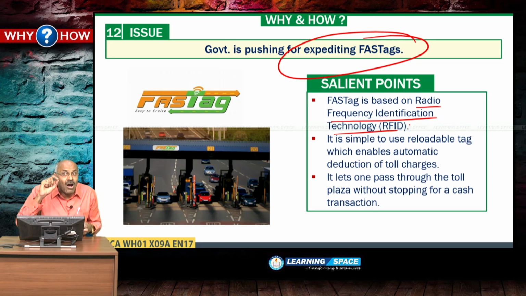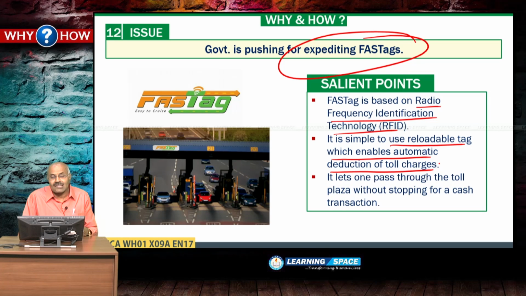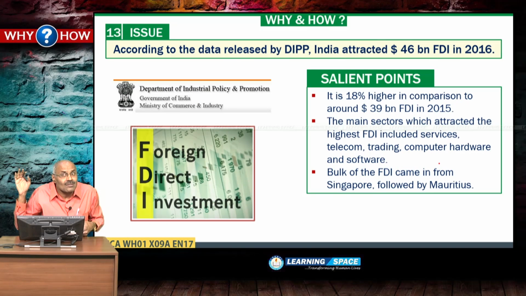This is based on RFID technology, and it is a simple to use reloadable tag which enables automatic deduction of toll charges. So if a vehicle is passing through the toll plaza, money will automatically be deducted. They need not stop at a toll plaza, and the crisis at toll plazas, because we are seeing long queues there, will be solved once FASTag is implemented at the toll gates.